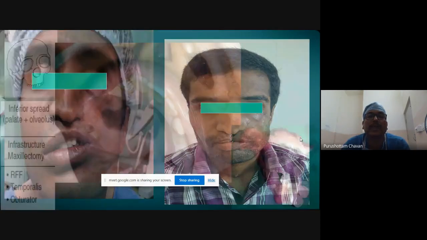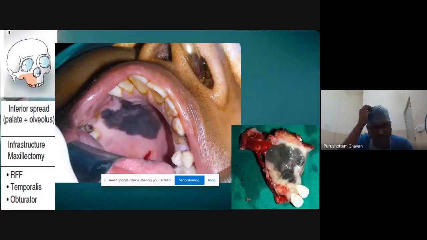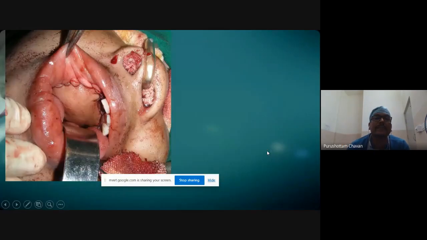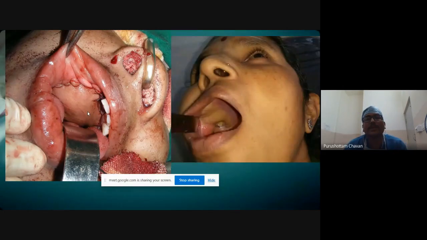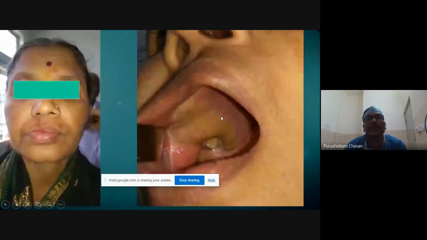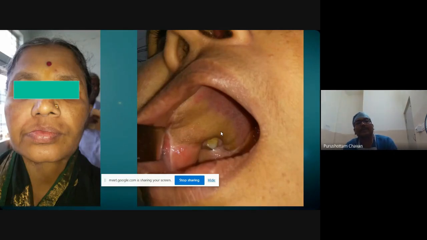But I will come to what happens if reconstruction is done upfront. A malignant melanoma of the soft palate in a female patient, we again did transoral excision. And we used the same submental flap the way we used it in the male patient, but because she is a female patient, and in melanoma you don't have to give radiation, this is how the healing occurred. And this is how her facial aesthetics and function could be restored with a simple submental flap. A few years down the line, this is her follow-up.